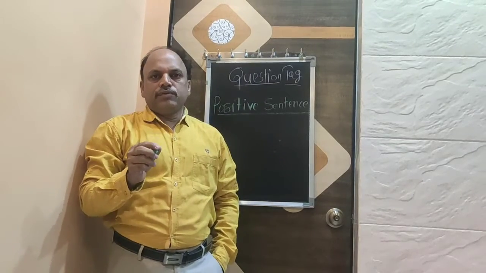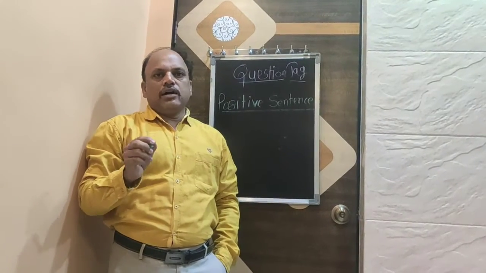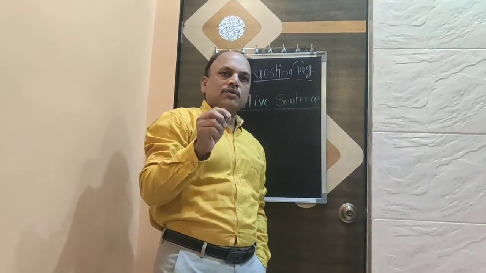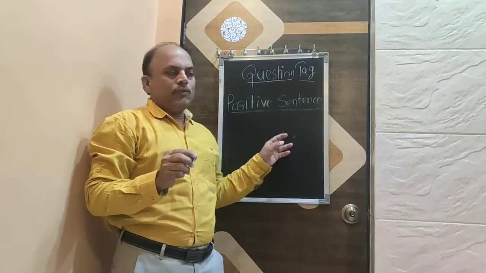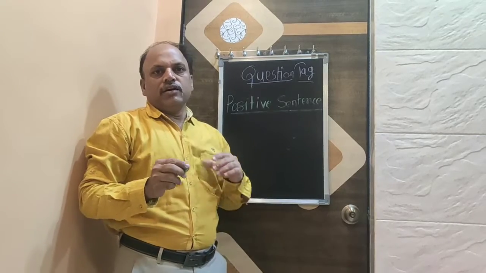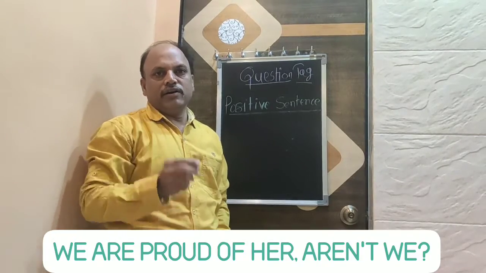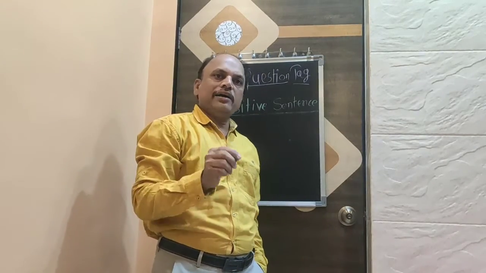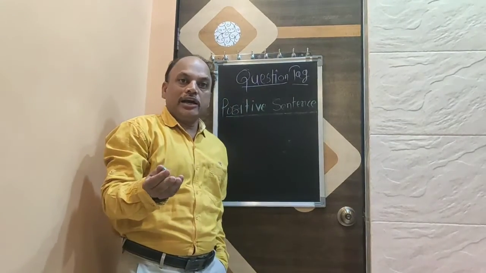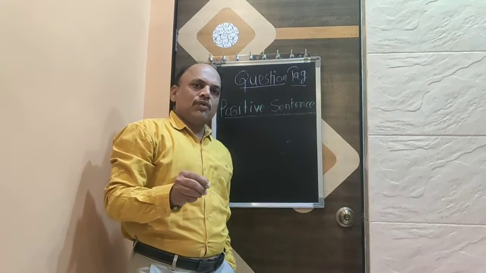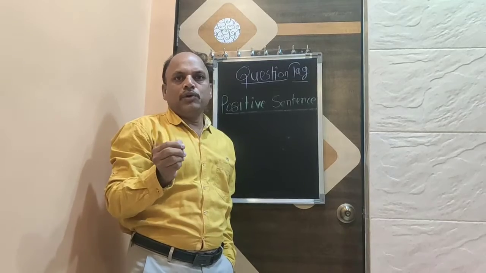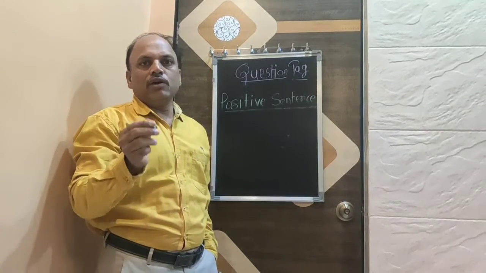Friends, as I told you, question tags are always formed with the help of auxiliary verbs. From one example we have already seen, we are proud of her, aren't we? Here auxiliary verb is are, so it will be aren't we. We have put are not we.